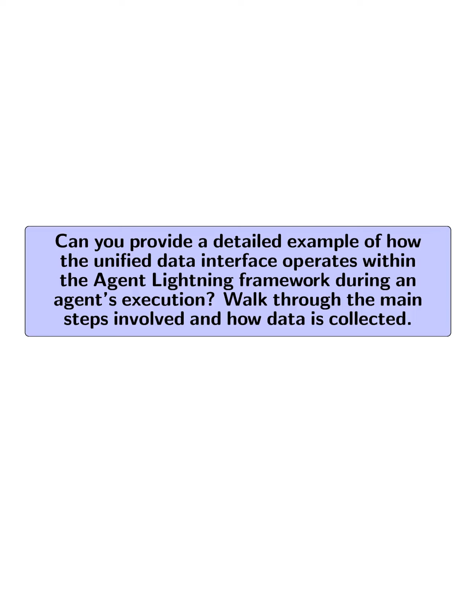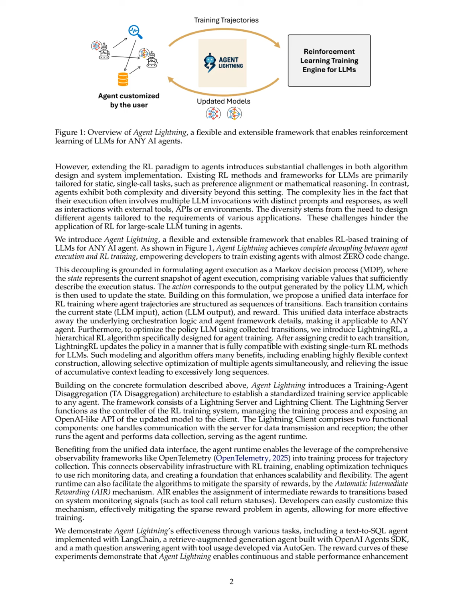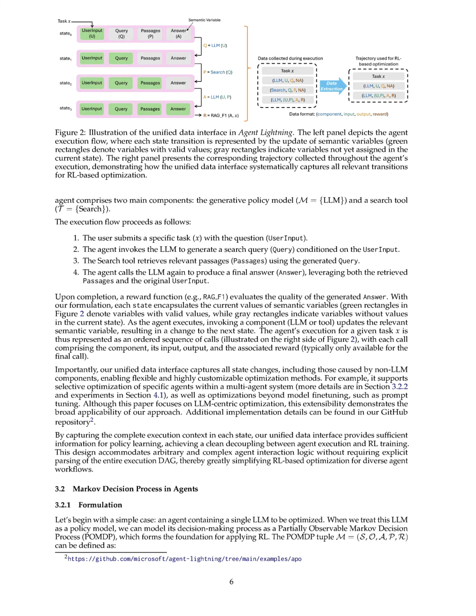Can you provide a detailed example of how the unified data interface operates within the Agent Lightning Framework during an agent's execution? Walk through the main steps involved and how data is collected. The unified data interface in the Agent Lightning Framework operates by capturing relevant data during an agent's execution, which is structured as a sequence of transitions. Each transition consists of the current state, the agent snapshot, the action taken, the output generated by the policy LLM,